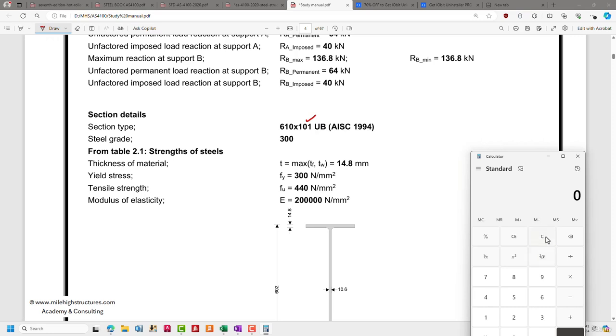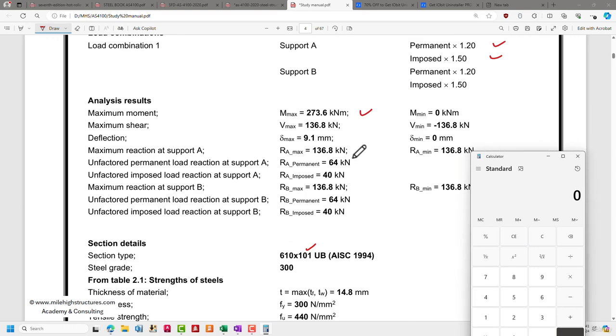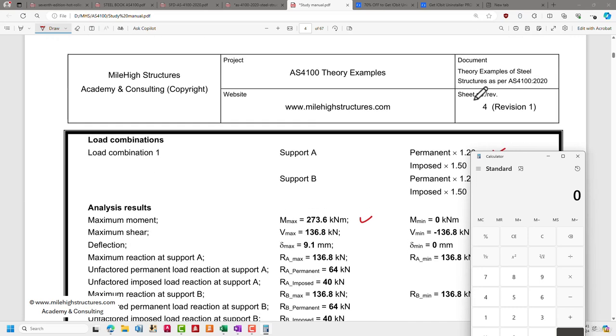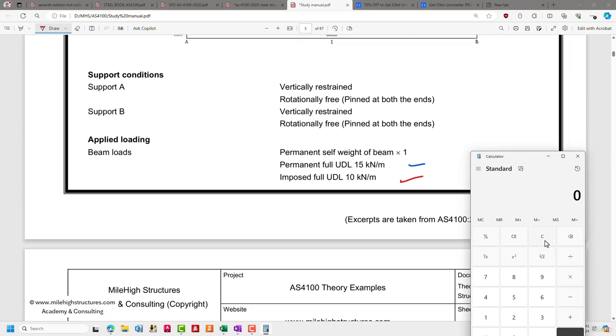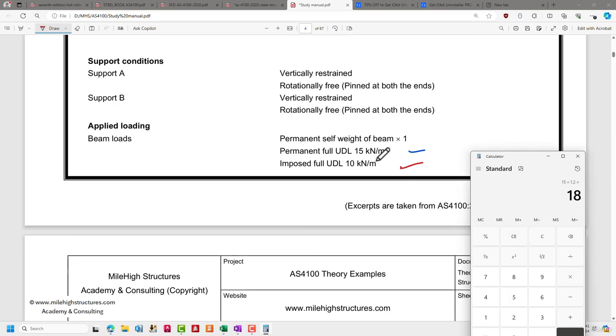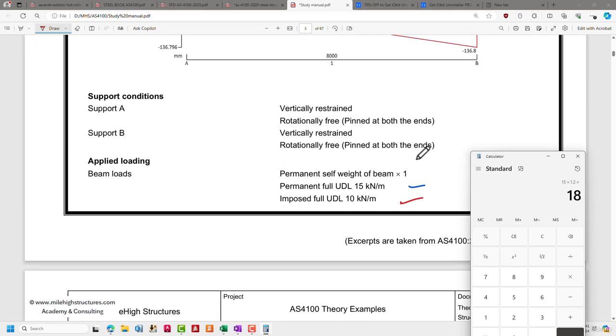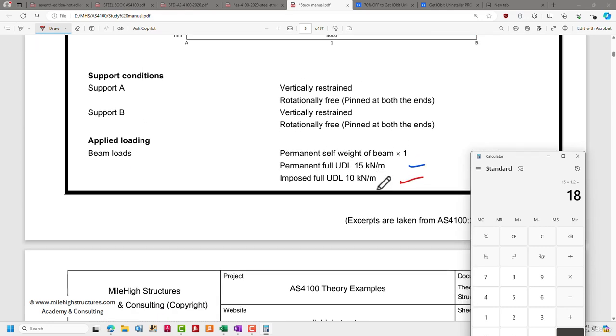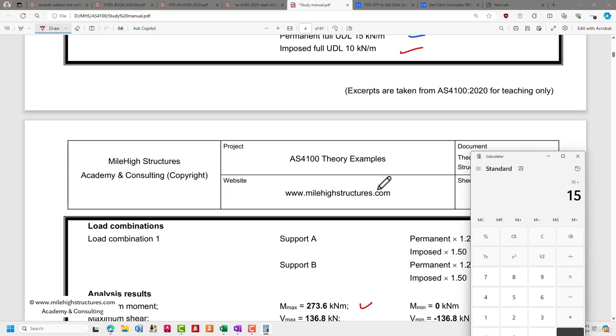So we can simply add 25 plus 1, approximately 26, as our UDL, with the span of approximately 8 meters. To calculate the bending moment, we have to multiply by the factors. For the permanent action the factor is 1.2, so 15 into 1.2 is approximately 18. For the imposed action the factor is 1.5, so 10 into 1.5 is 15. So 18 plus 15 gives us a value of 33 kilonewton per running meter.